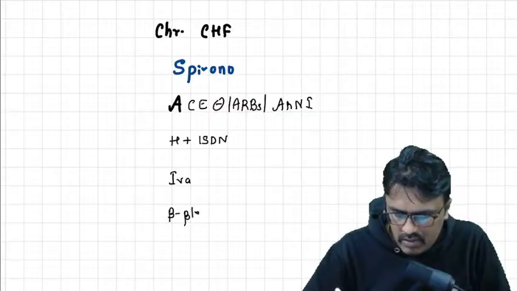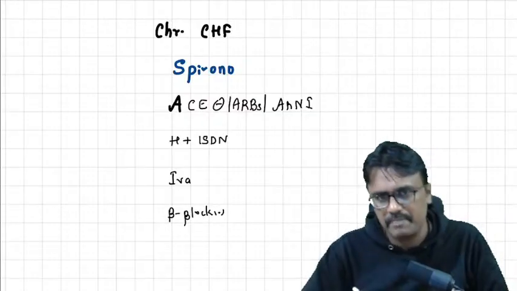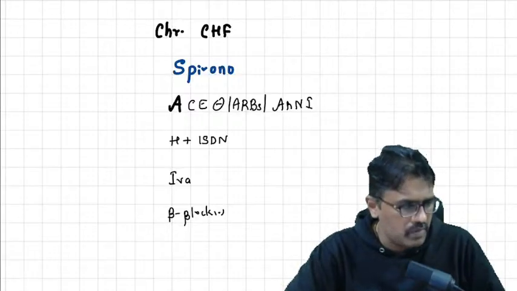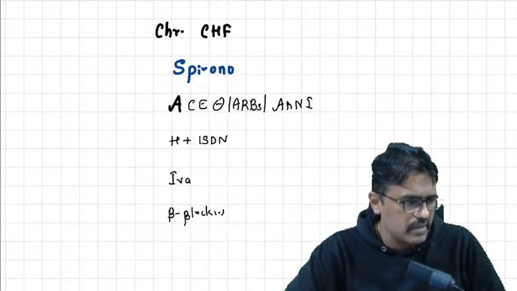So only these drugs can decrease mortality. Can furosemide decrease mortality? No. Yes, many have answered it.